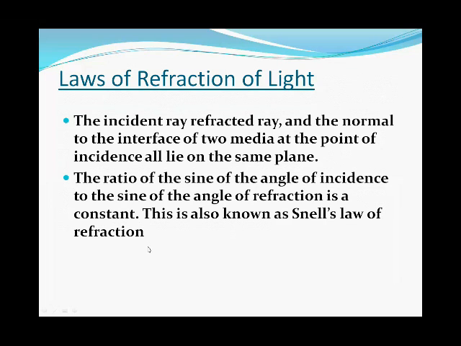The second law is that the ratio of the sine of the angle of incidence to the sine of the angle of refraction is a constant. This is also known as Snell's law. Snell's law is the ratio between the sine of the angle of incidence and the sine of the angle of refraction.